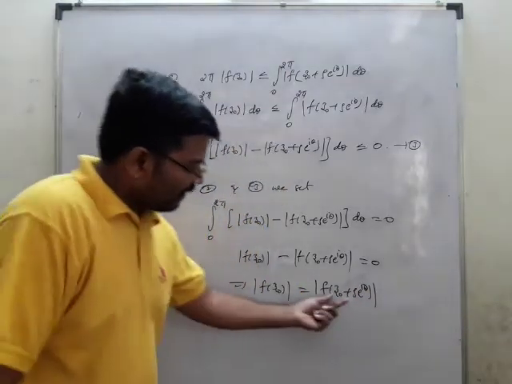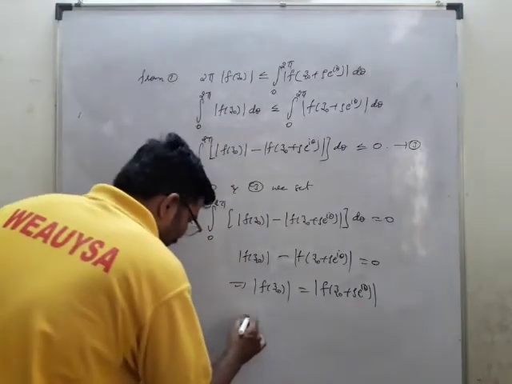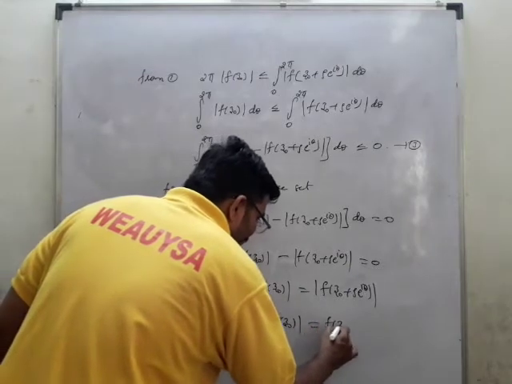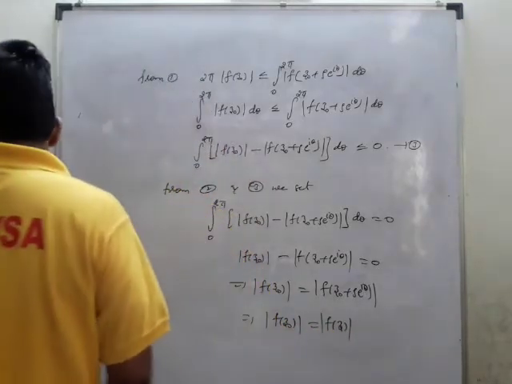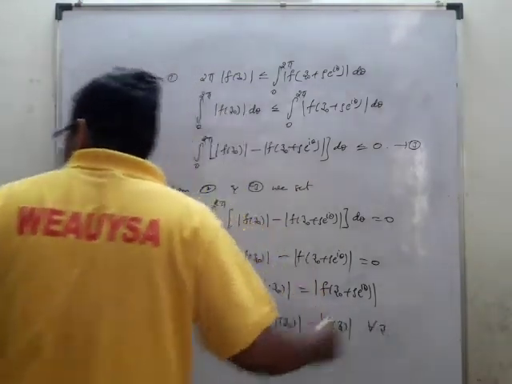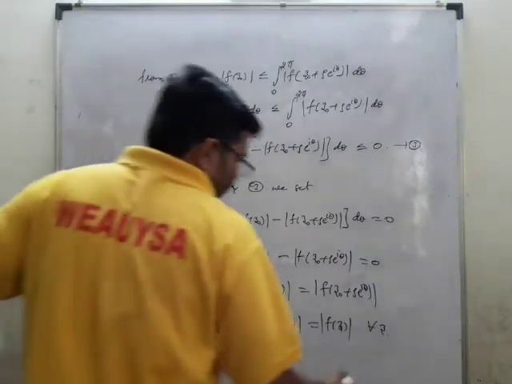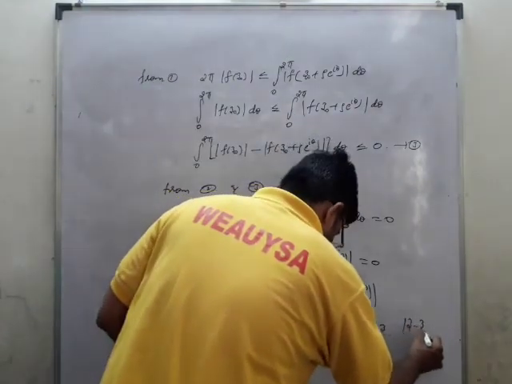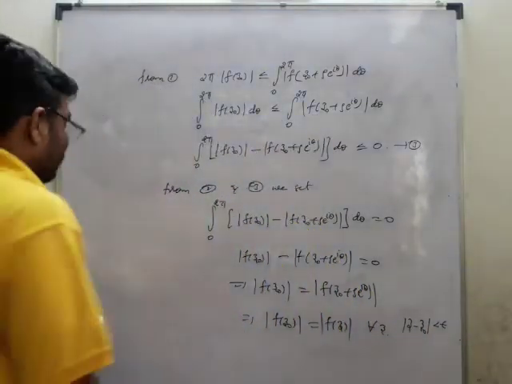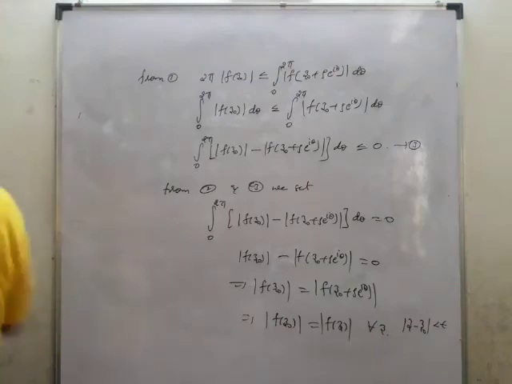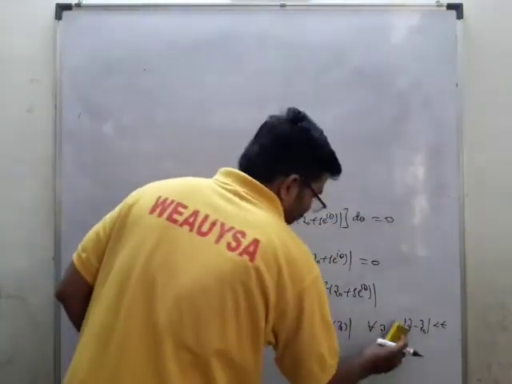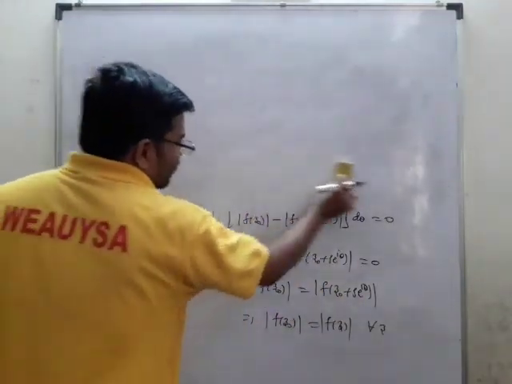Okay, but z naught plus rho e power i theta is z. So I may write that mod f of z naught is nothing but equal to mod f of z, for all z, where mod z minus z naught is less than some epsilon. You can take less than epsilon or any other inequality. So this is what we got, and I will write the conclusion for all z.